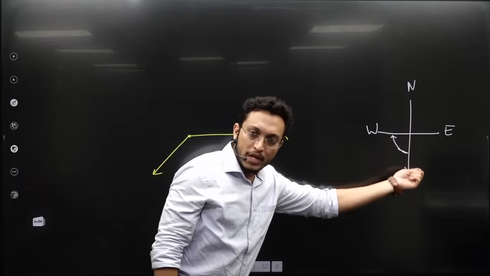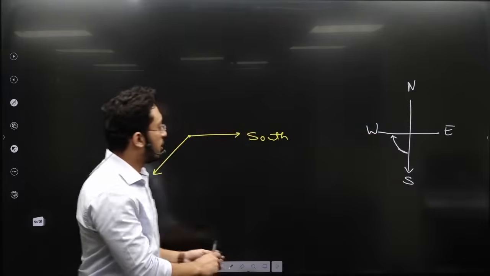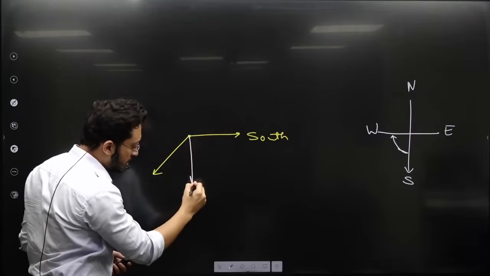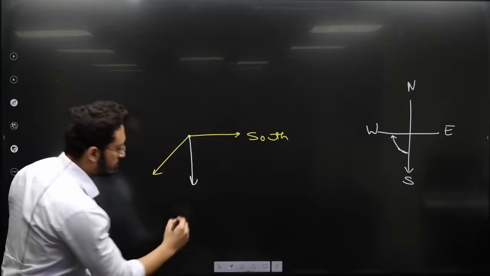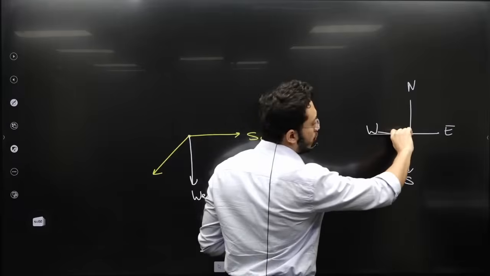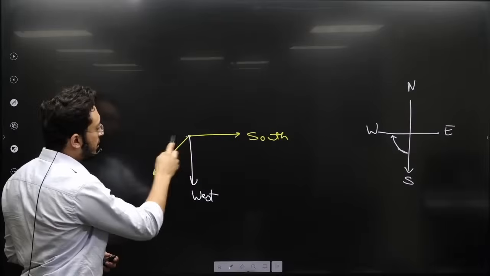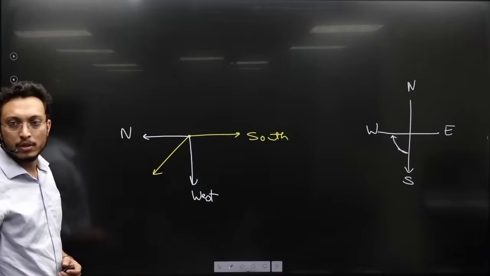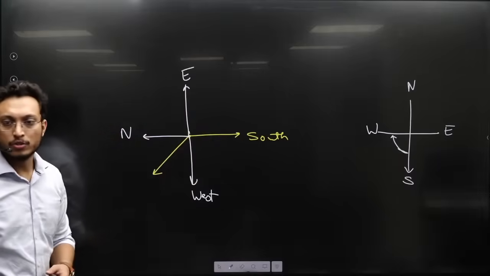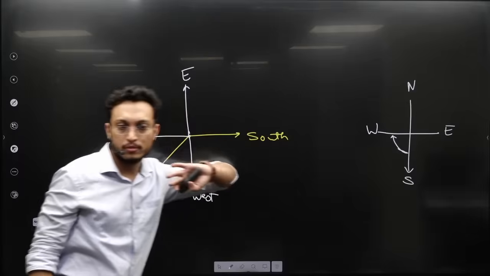Every time I move 90 degrees clockwise from south, I will encounter the west direction only. So this direction has to be west. If you move 90 degrees clockwise from west, you will go towards north. Similarly, again 90 degrees will be east. So these are the new coordinates that we can draw based on this.